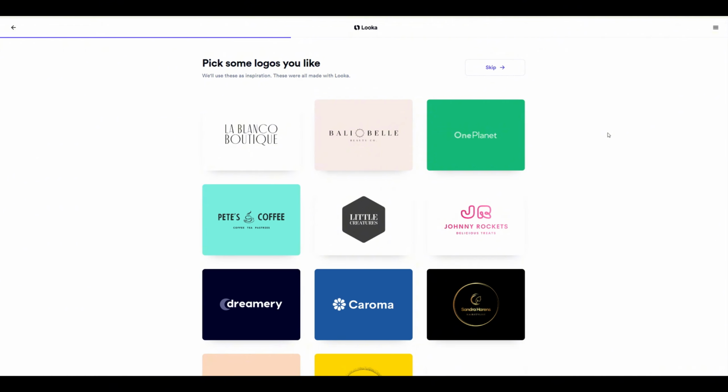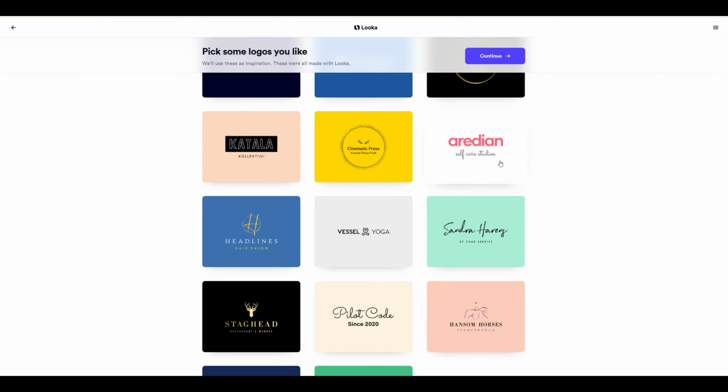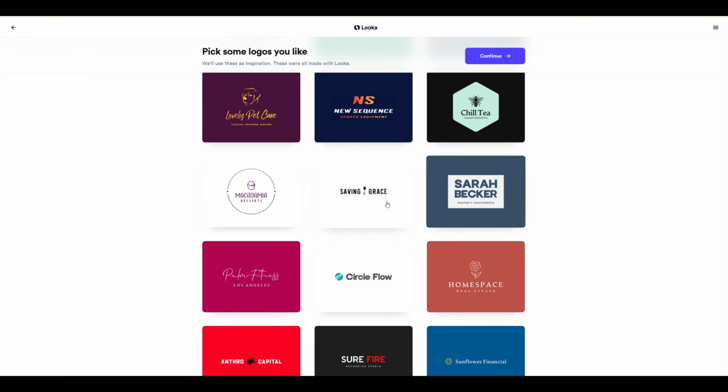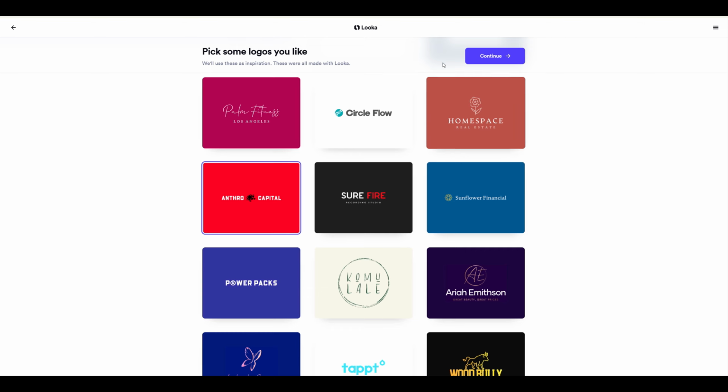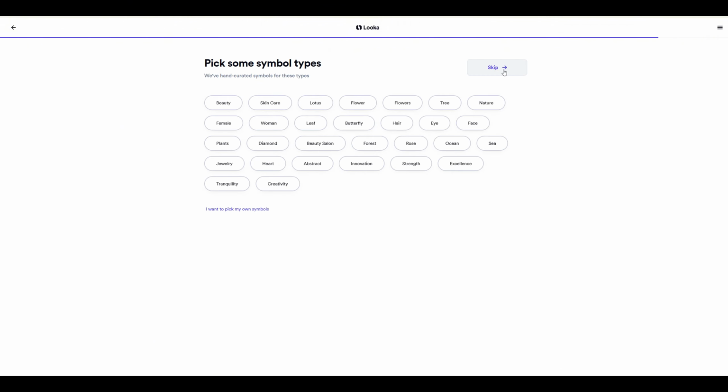Here you should specify the layouts that you like. There are 42 in total. In theory you can add absolutely all of them. You can also go back to the previous step and change the professional area. This will not affect the range of templates, but gives you a chance to set new criteria for other ideas. There are 9 colors from which you can only choose 3, so pick what you like. Decide on the symbolism, the criteria for which can be noted from the proposed ones, or you can compose it yourself. This is the last step, after which the neural network will start generating the logo, so you can still experiment on it.